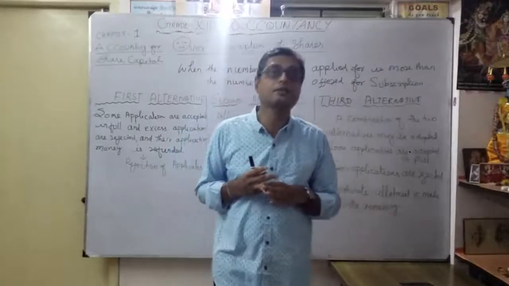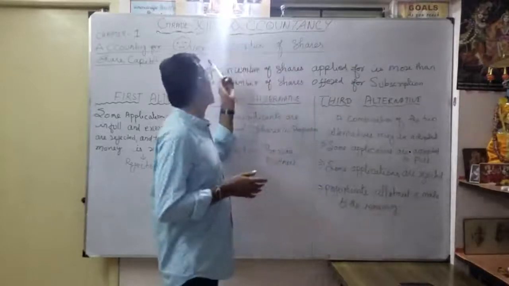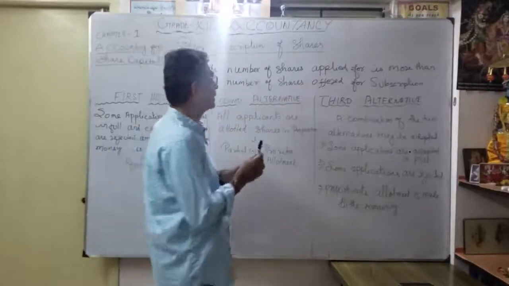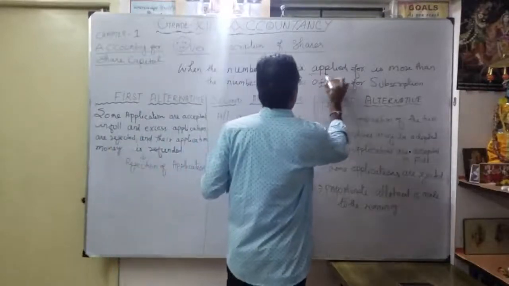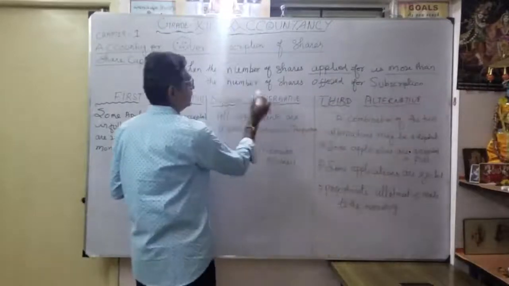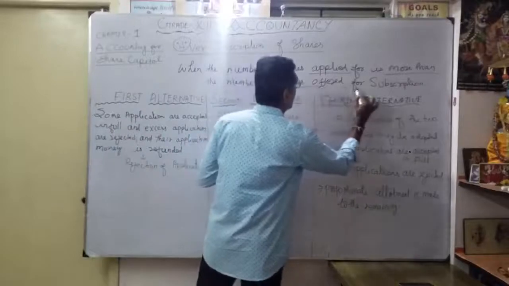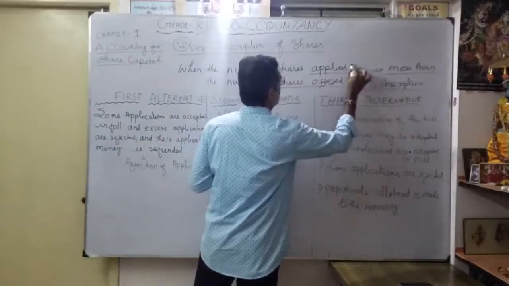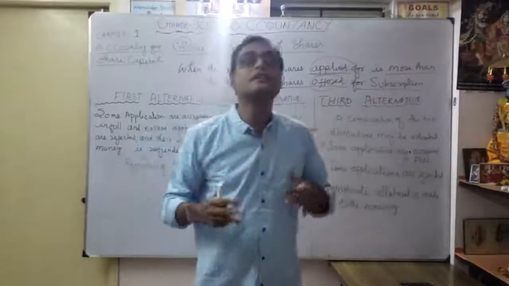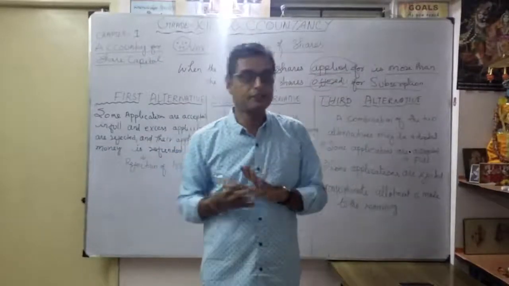We are going to give the treatment according to accounting for share capital. I repeat once again: when the number of shares applied is more than the number of shares offered for subscription. When the offered is more than applied, it is not an issue.